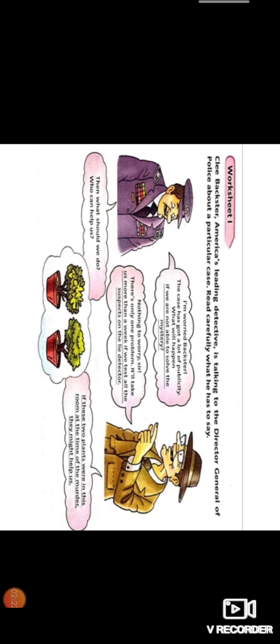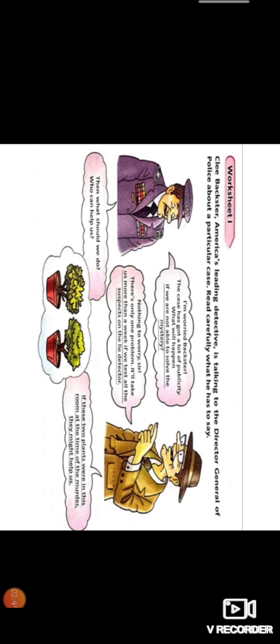Nothing to worry, sir. There's only one problem. It will take us more than a week if we test all the suspects on the lie detector. Right? So a lie detector is a machine, okay? When you tell a lie, it will detect it. With the help of this needle, it will show whether you're telling a lie or the truth. So he says don't worry, we have only one problem left, and it may take a week to complete.